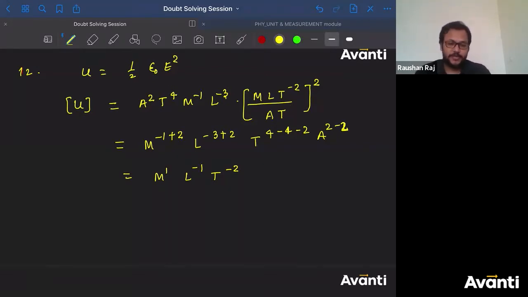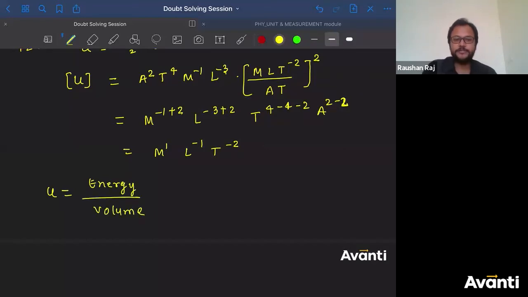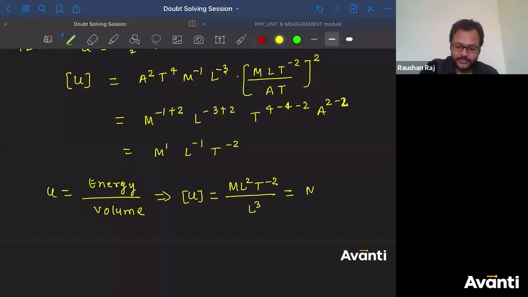As I have told you that energy density is also defined as energy per unit volume. So without looking at this formula also you can derive it. Energy per unit volume. What is the formula for energy बच्चा? Dimensional formula for energy बताओ. ML2 T inverse 2 divided by volume, that is L3. So finally I'm going to get the same answer, M L inverse 1 T inverse 2. Did we get the same answer?